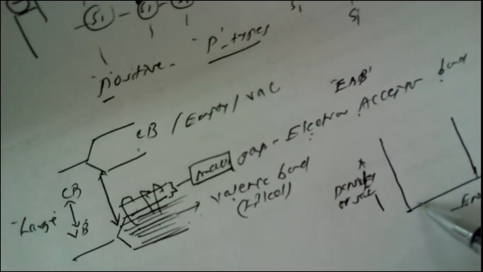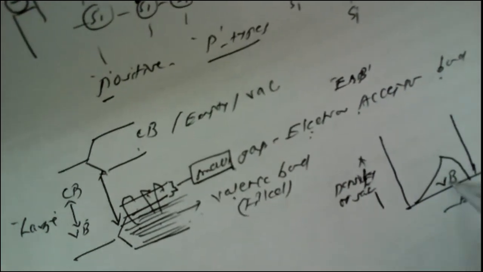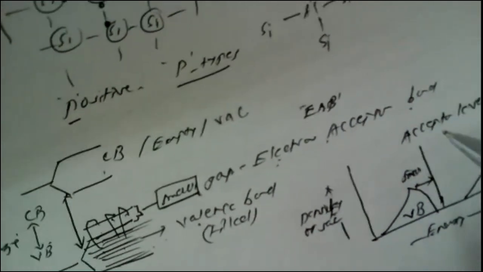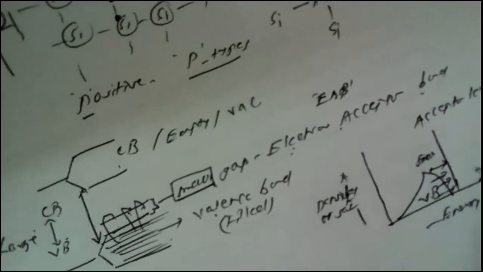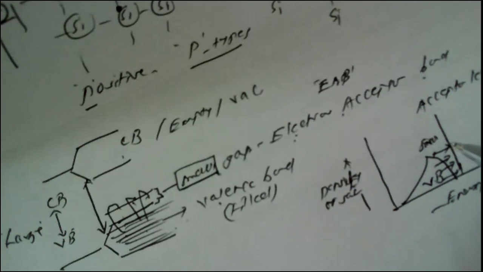So if we show that, like this is known as the valence band, this is the conduction band. So a very small gap is there. This is known as the acceptor level. This acceptor level is very close to the valence band, and because of this, the electrons can easily migrate from the valence band to the conduction band, and hence the current conduction is carried out. So this is how the p-type and n-type semiconductors work.